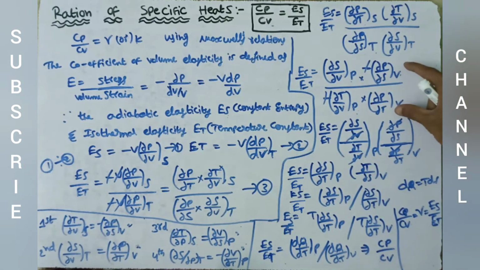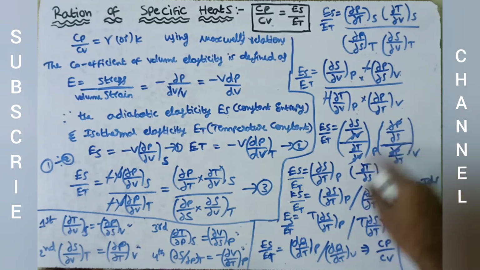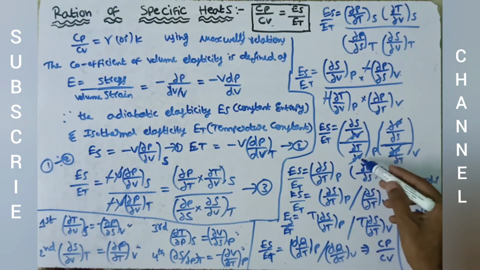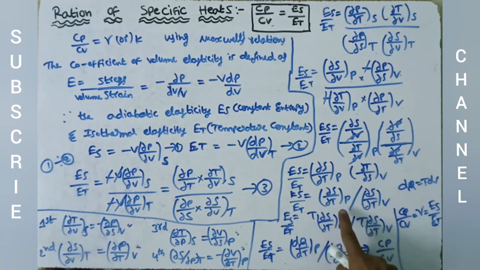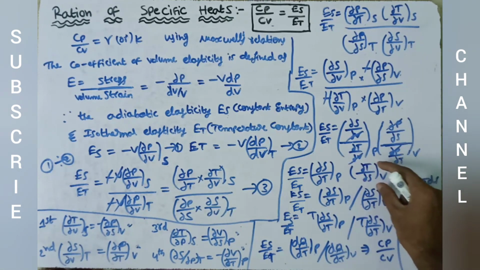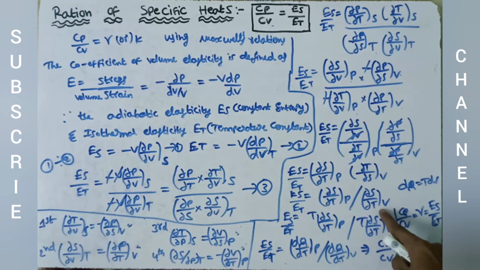In the same way, these two terms are at constant volume, so we write them at constant volume. We cancel the common terms in numerator and denominator, and then write the balance terms in the form of a ratio like this. After writing like this, we multiply numerator and denominator with respect to T.